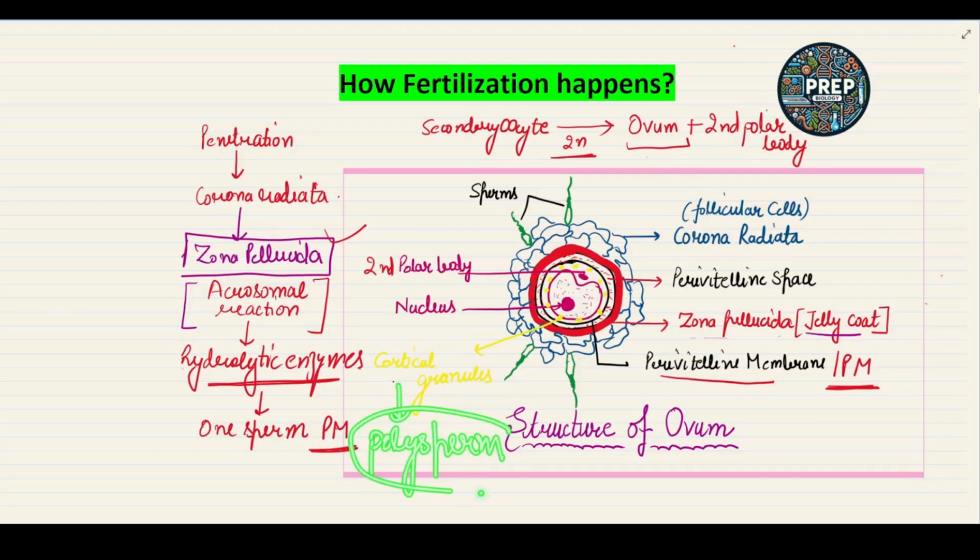Okay, so it allows only one sperm to enter into the ovum and prevents polyspermy. So what is the function of the cortical granules present in the cytoplasm of the ovum? It prevents polyspermy, so that only one sperm will enter into the ovum.